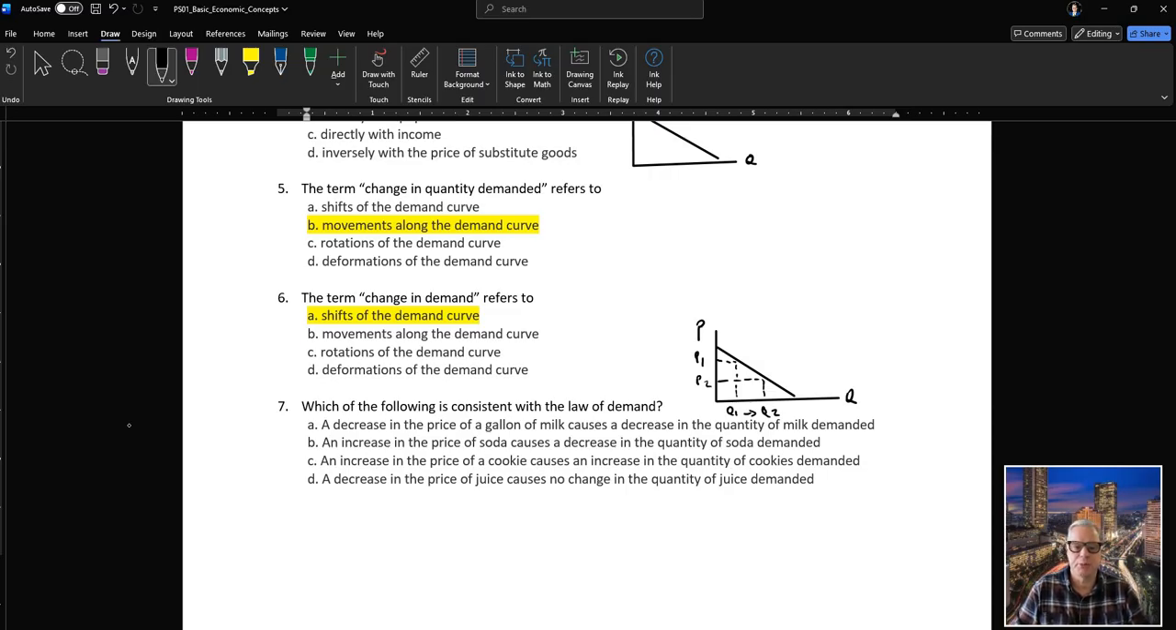C, an increase in the price of a cookie causes an increase in the quantity of cookies demanded. No, because an increase in the price of a cookie should lead to a decrease in the quantity of cookies demanded. D, a decrease in the price of juice causes no change. No. So if we increase the price, what we should observe is the opposite. On the supply side, every extra unit that you produce causes you a higher extra cost, so in order to feel encouraged to produce more, you need to face a higher price.